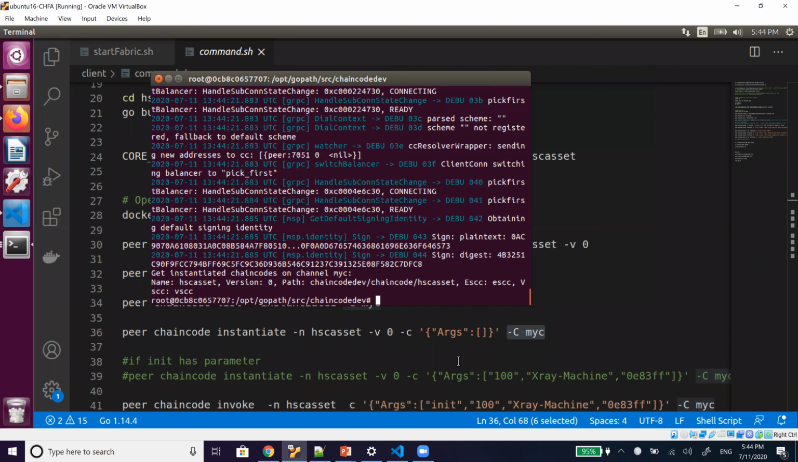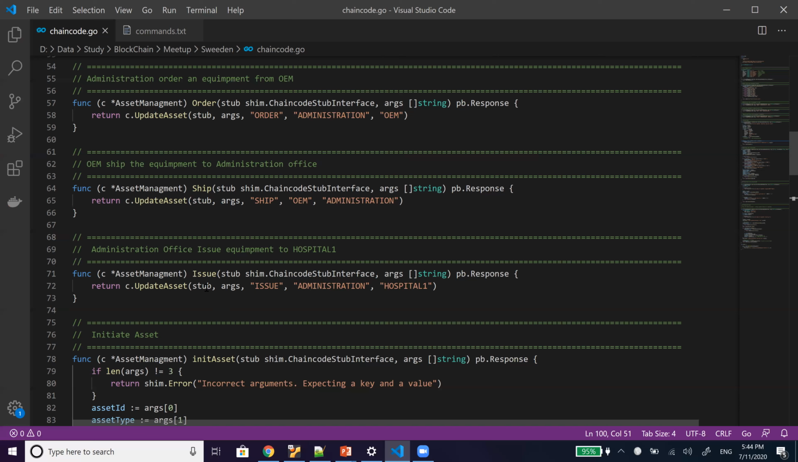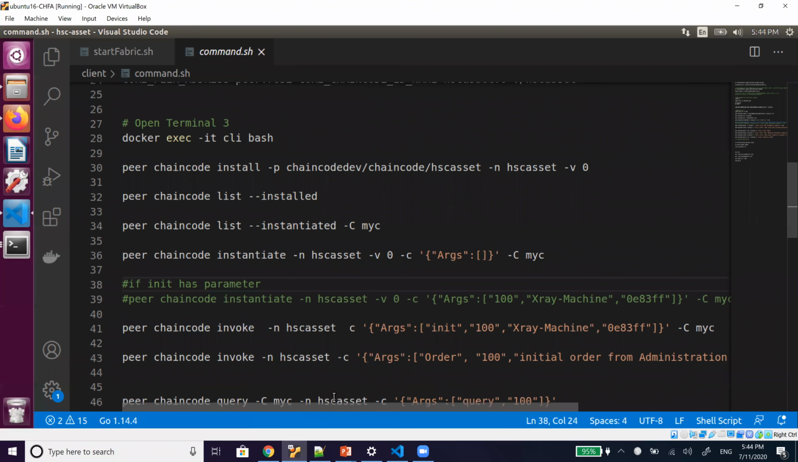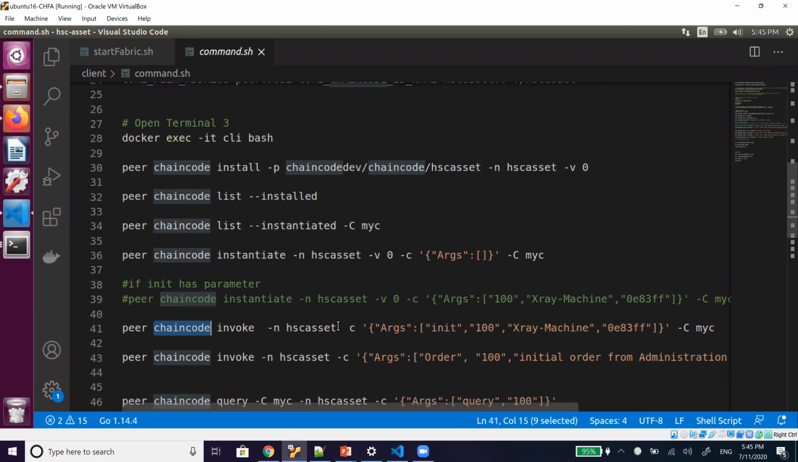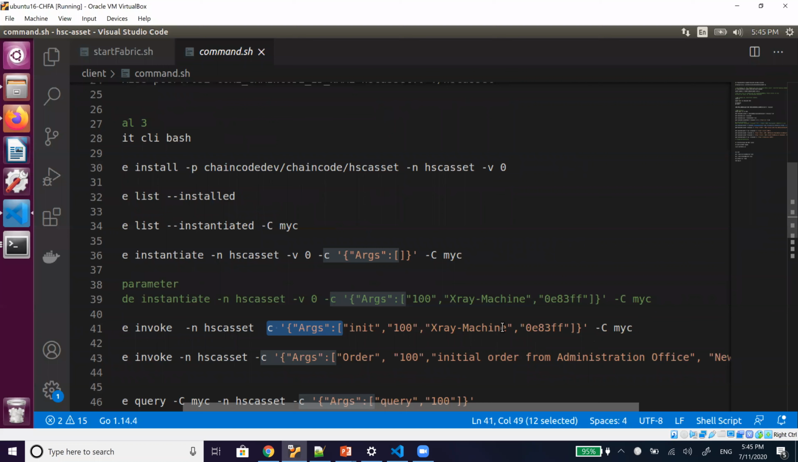The next step is that we will be invoking whatever methods we defined in our chain code, one by one. Let's see how we can invoke. We will go to my commands. In the initiate, we have to provide 3 parameters. Here I have given 100 as the ID, and I am initiating my X-ray machine as an asset, X-ray machine. Here I am providing the serial ID. So these are the 3 parameters. This is the command, peer chain code invoke. We have to give the name of the chain code.